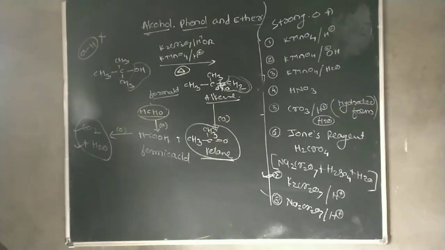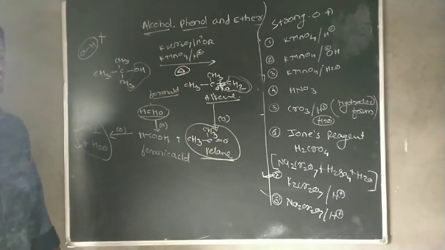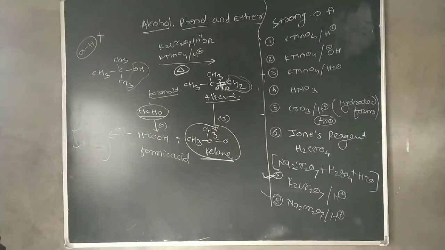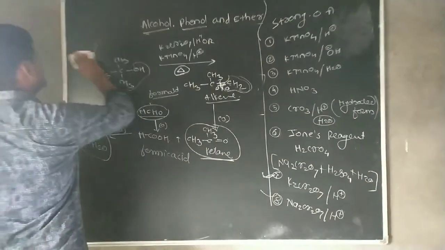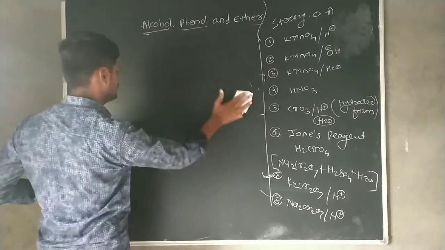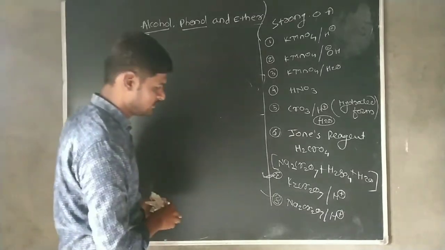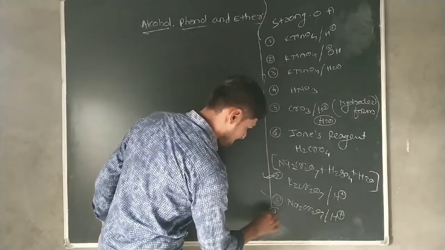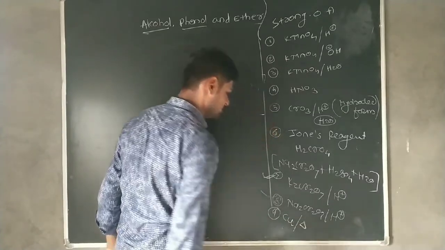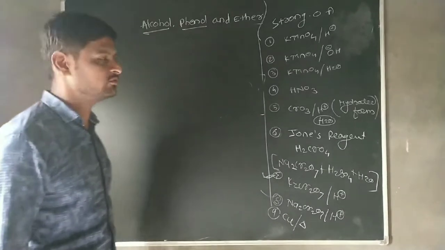This is the oxidation of a tertiary alcohol. Then this is the strongest oxidizing agent. By using this strongest oxidizing agent, we can see the examples of these reactions. Now we also consider one of the oxidizing agents, that is copper at hot condition. The temperature of copper is 573 Kelvin.